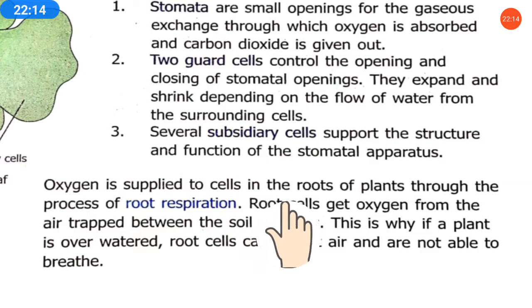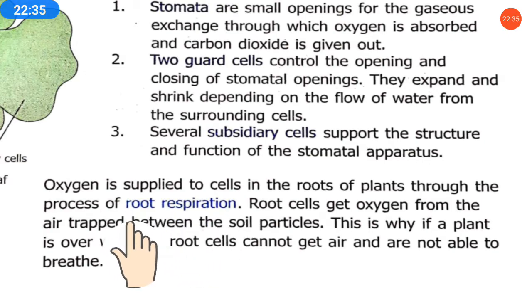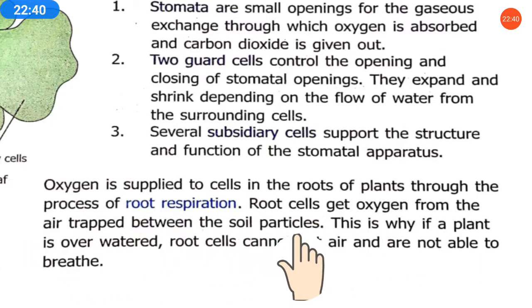Oxygen is supplied to cells in the roots of plants through the process of root respiration. Oxygen can be supplied through the roots also, and that process is called root respiration. Root cells get oxygen from the air trapped between the soil particles. Because roots are in the soil, they take the oxygen that is trapped between the soil particles.